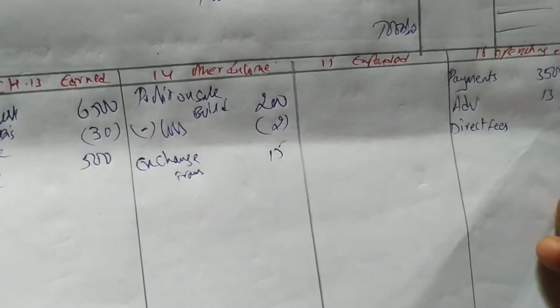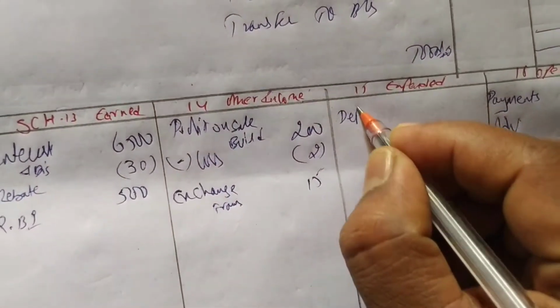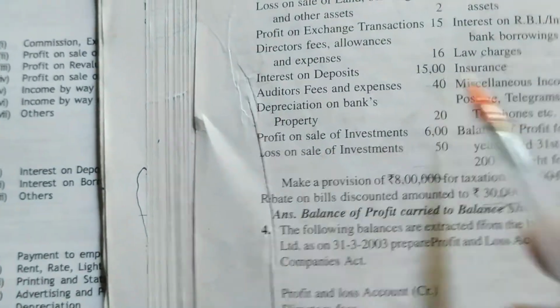How much is director fees? 16. Interest on deposits, you have to write interest expended. On deposits we are paying interest, we have to write here. How much is that? 1500.